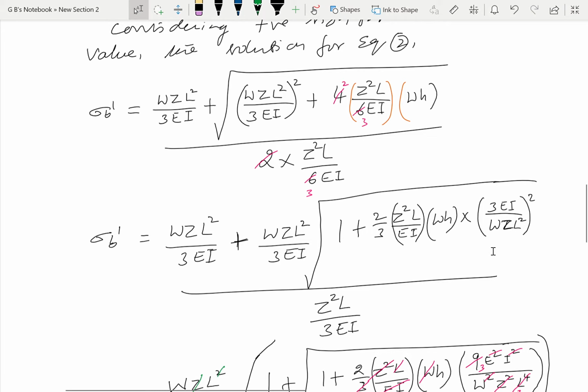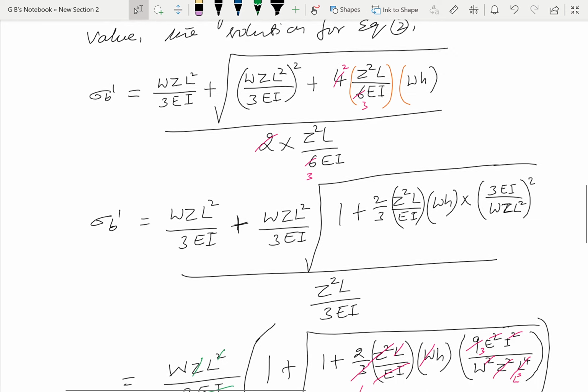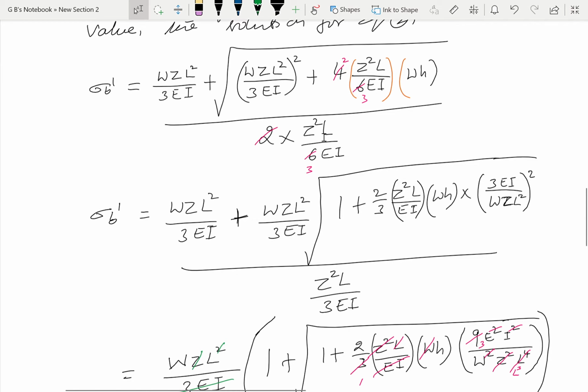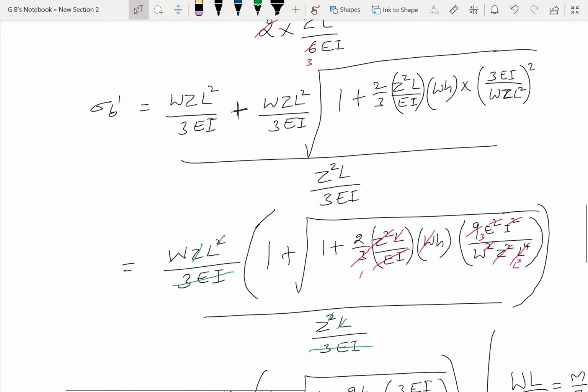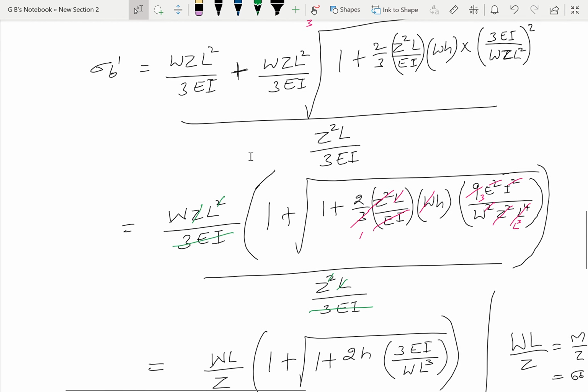It is very simple: when you take this one outside, the numerator is multiplied here into the denominator, and the denominator goes to the numerator. And Z square L by 3I, this one we have written here. Again we have WZ L square by 3I, here also WZ L square by 3I. We take out that, so we remain with 1 here plus square root of.